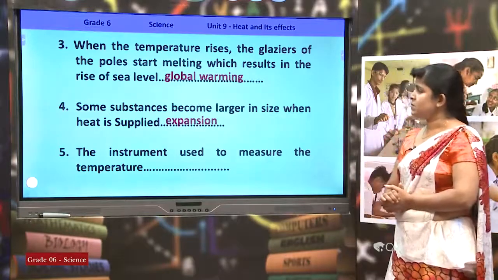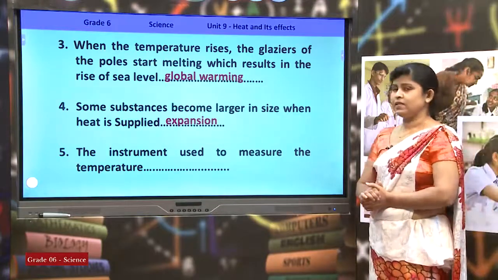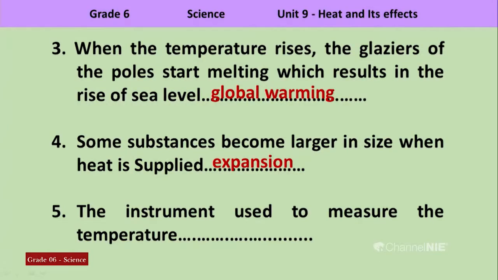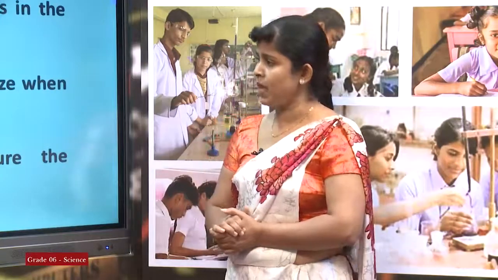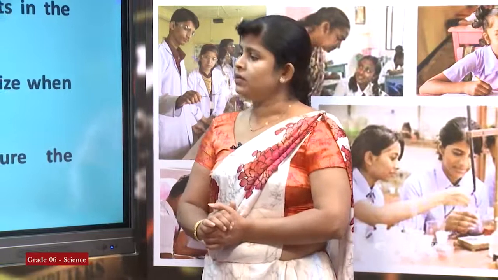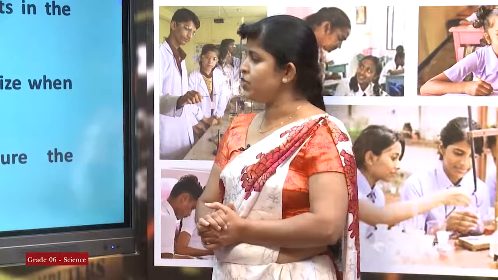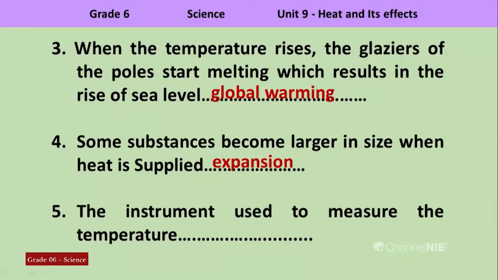Some substances become larger in size. Sometimes the volume of the substance can be increased, sometimes the size of the substance can be increased. This is known as expansion. The instrument used to measure the temperature is known as a thermometer.